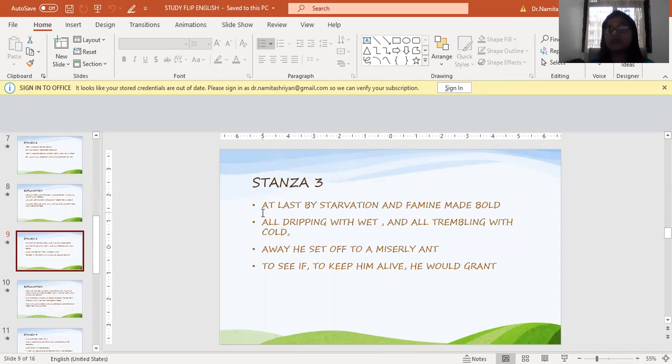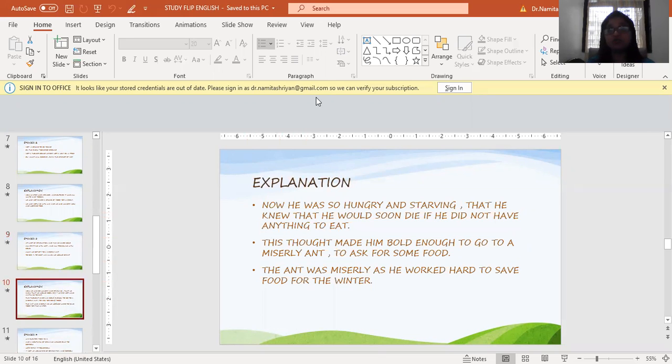At last, by starvation and famine made bold, all dripping with wet and all trembling with cold, away he set off to a miserly ant. So here comes our next character of the poem, the ant, to see if, to keep him alive, he would grant. So let me give you an explanation of this.